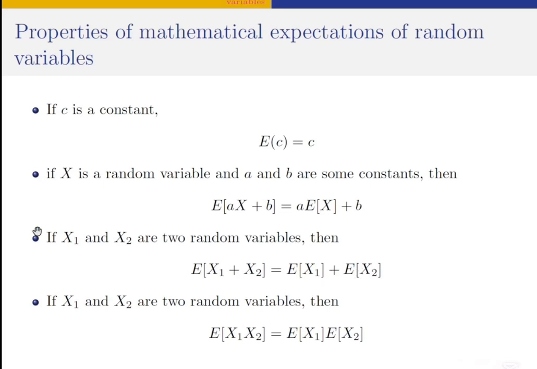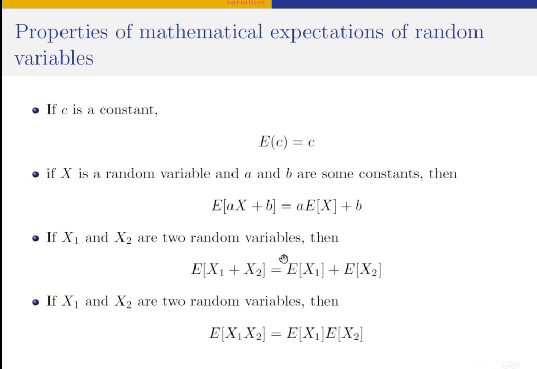So this rule is telling us that the expectation of the sum of two random variables is the sum of their expectations. Now, we can also extend this property for n random variables. So if we have n number of random variables, say 10 random variables, the expectation of their sum is equal to the sum of their expectations. So this holds for random variables.